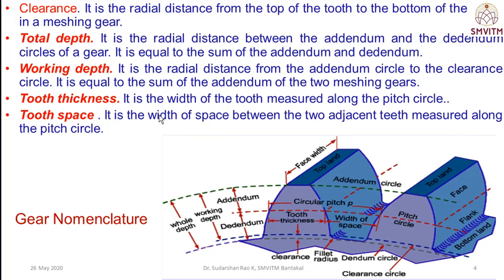Then the tooth thickness. It is the width of the tooth measured along the pitch circle. That is the tooth thickness along the pitch circle. Then the tooth space. It is the width of the space between two adjacent teeth measured along the pitch circle.